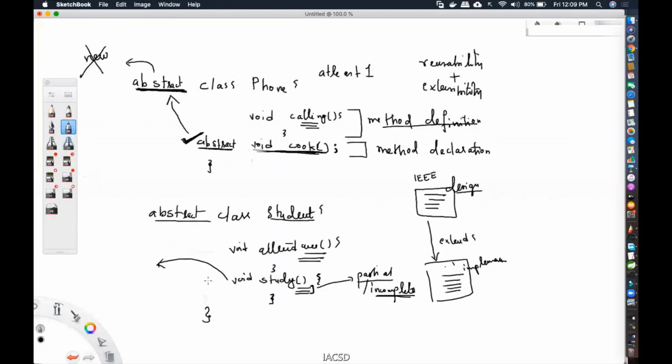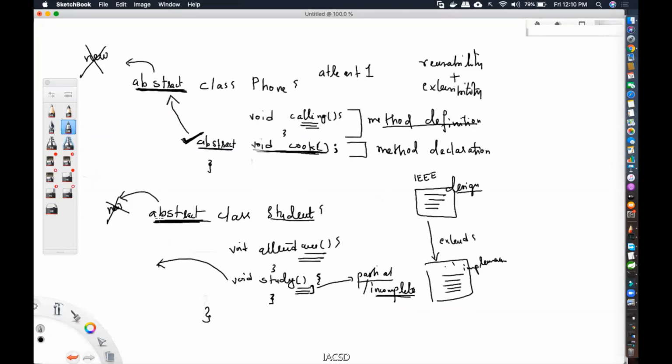You don't want anybody calling this particular method. And how is that possible? Make the class abstract. If you make the class abstract, you cannot create an object, and if nobody can create an object, how will they call the study method? So there are certain scenarios wherein the class is abstract, but there is not a single abstract method inside that class. There could be, but there is no compulsion. If I say there is an abstract method in my class, then it is compulsory that my class should be abstract.